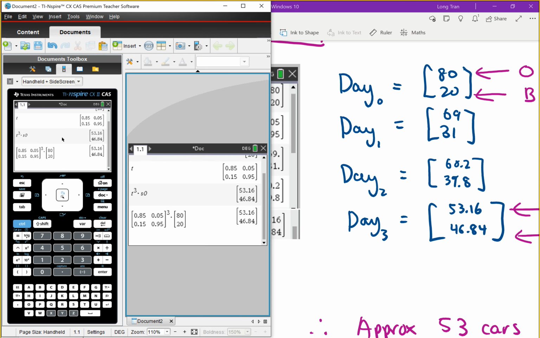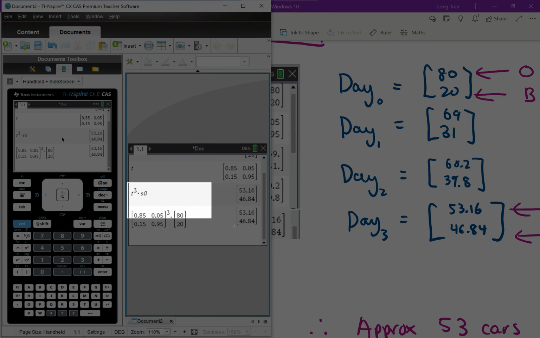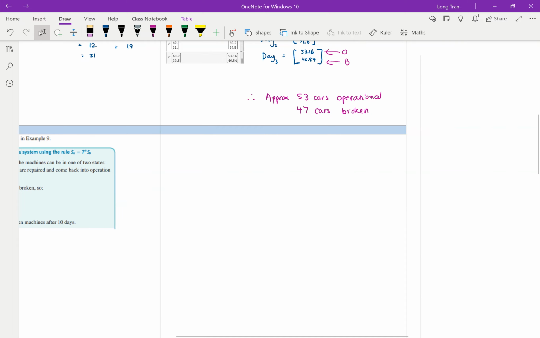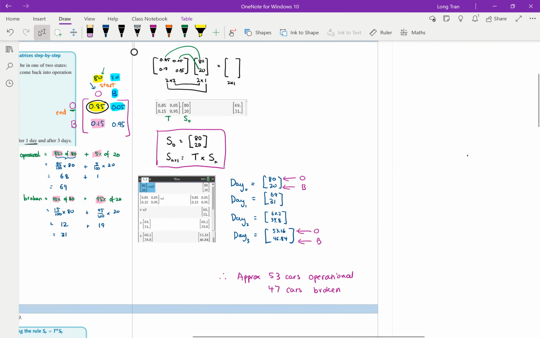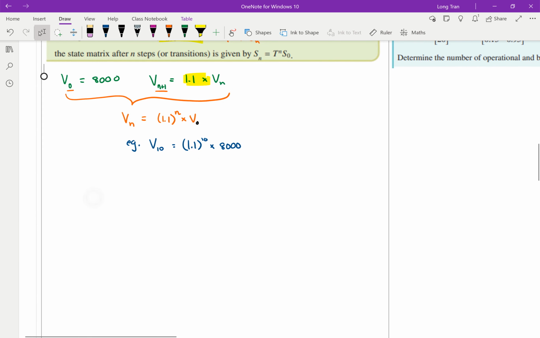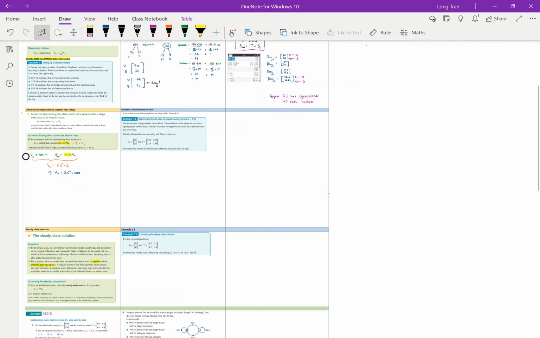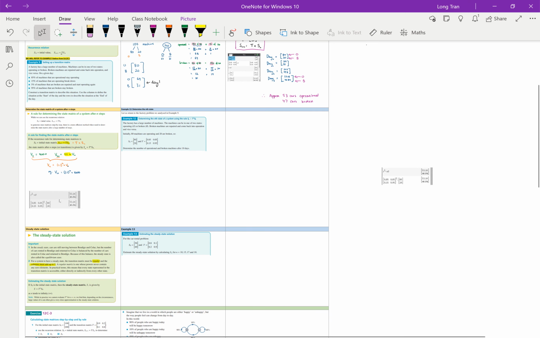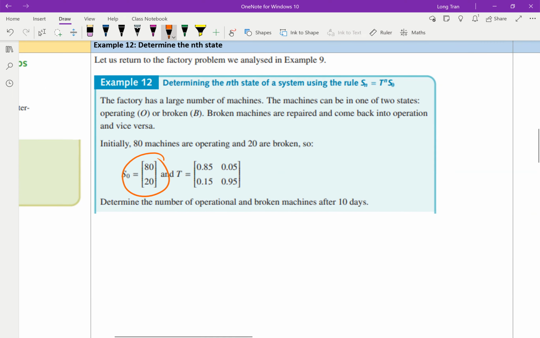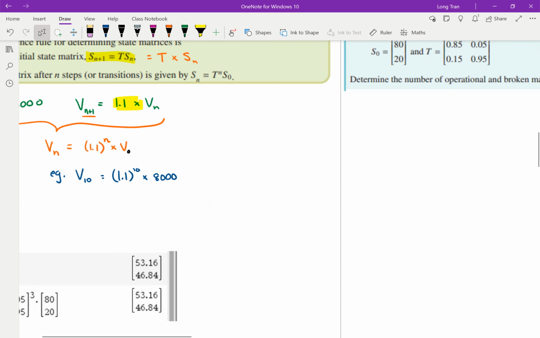So I'm just going to copy this just so that you understand what we're doing here. I'm just going to copy that to illustrate my point. We could have done that previous example, day 3, if we were to find day 3 in one go. Now, in our particular example, I'm going to paste it over here. In this example, you want exactly the same thing, starting off with the same 80-20, the transition matrix is still the same, but it's after 10 days. Now, instead of doing it 10 times, we're going to do it using the nth rule.